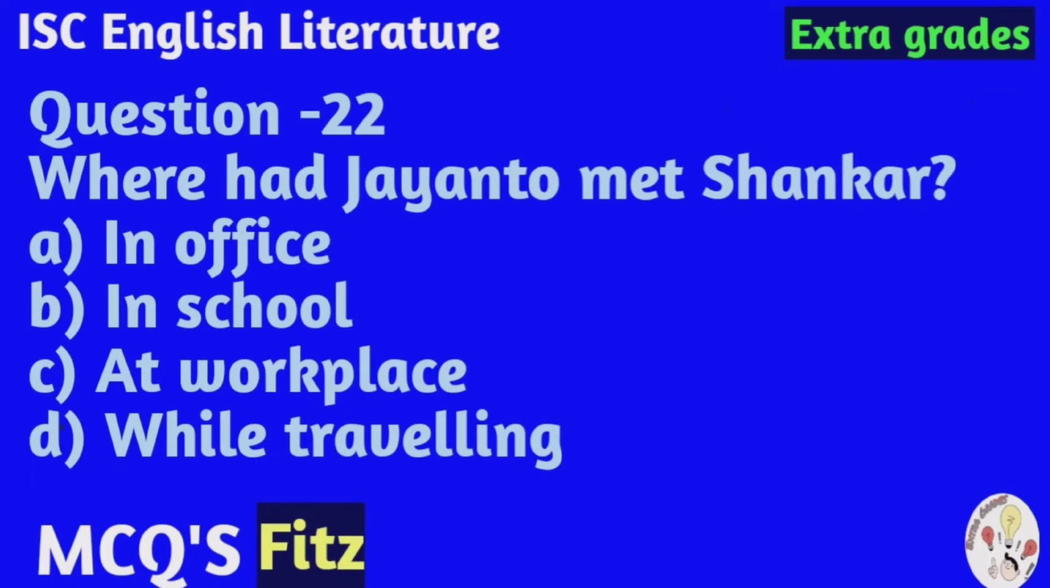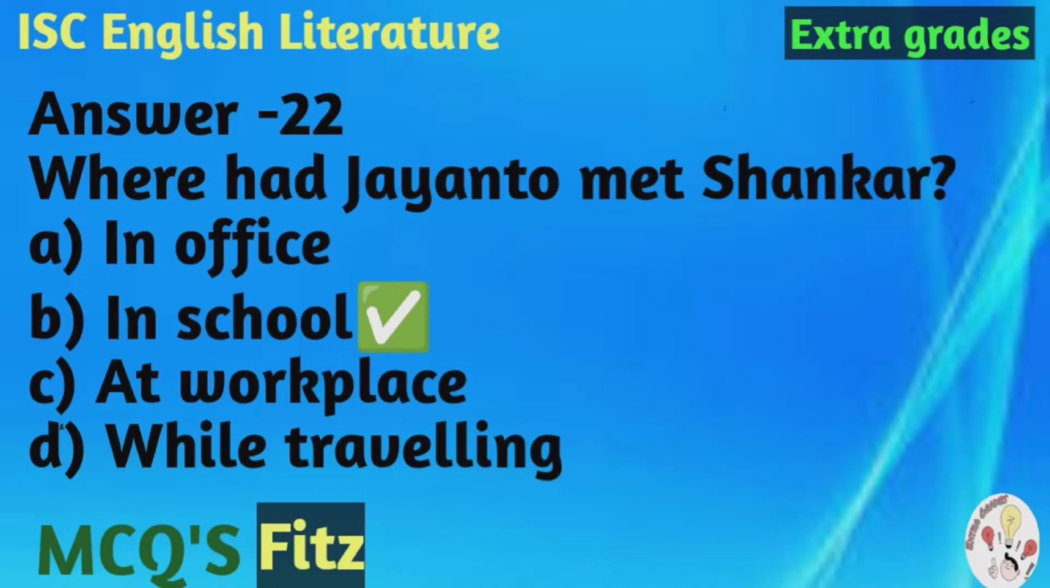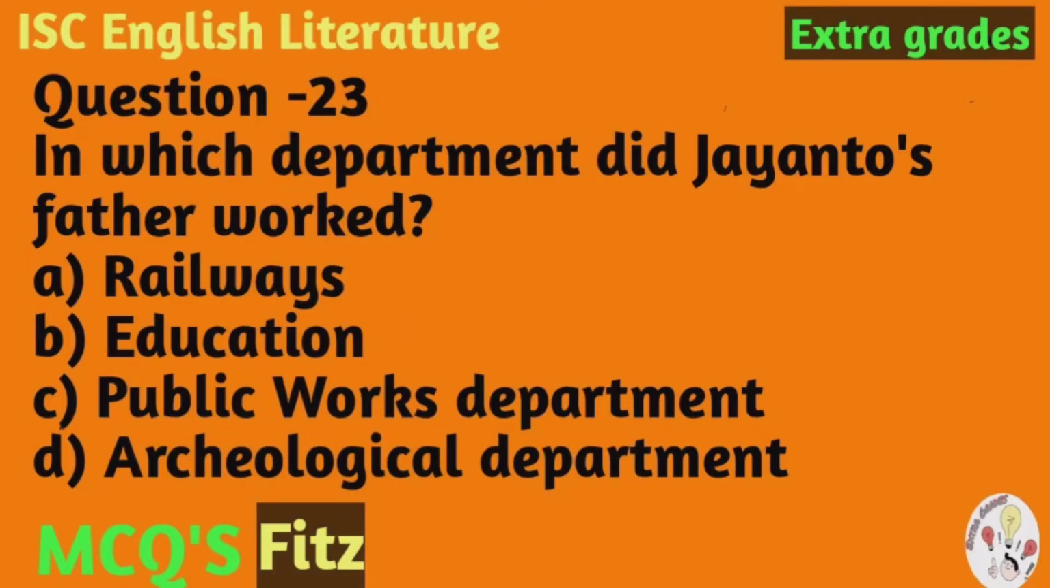Question number 22. Where did Jayanto meet Shankar? And the options are A. In office, B. In school, C. At workplace, D. While traveling. And the correct option is B. In school.